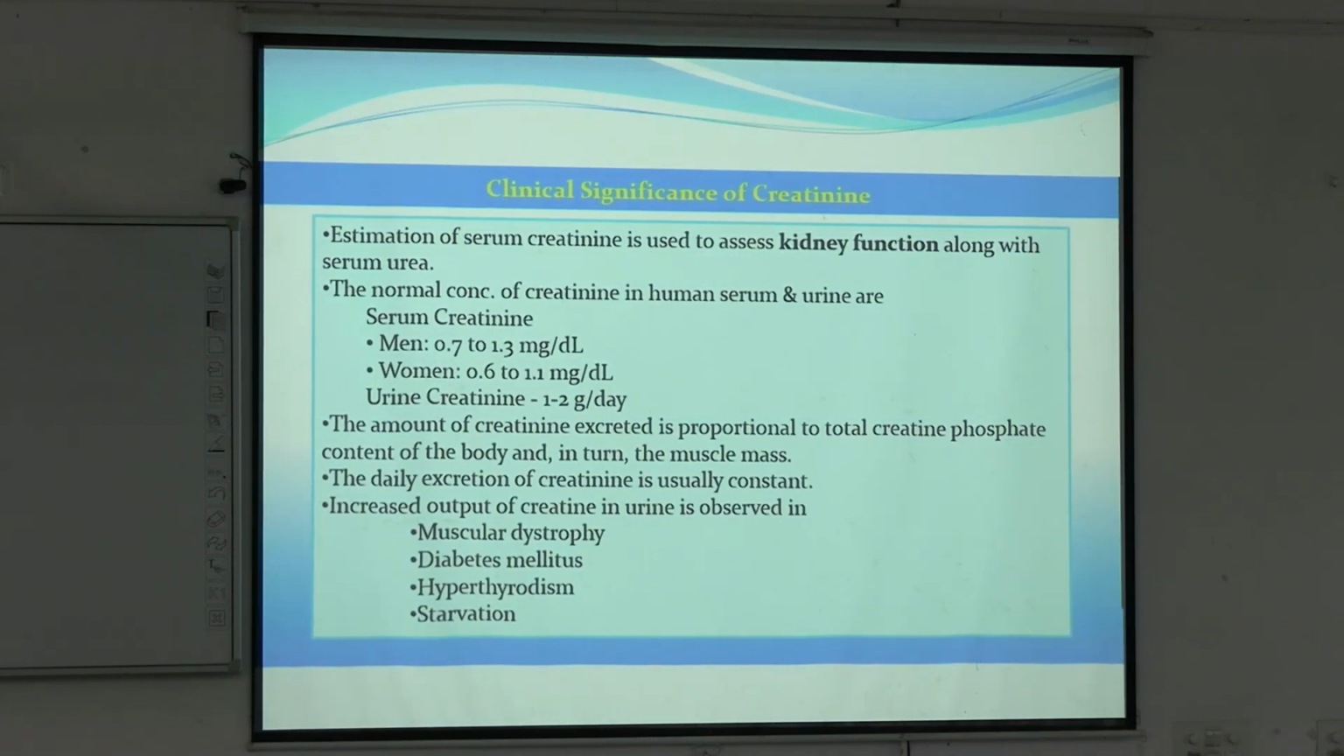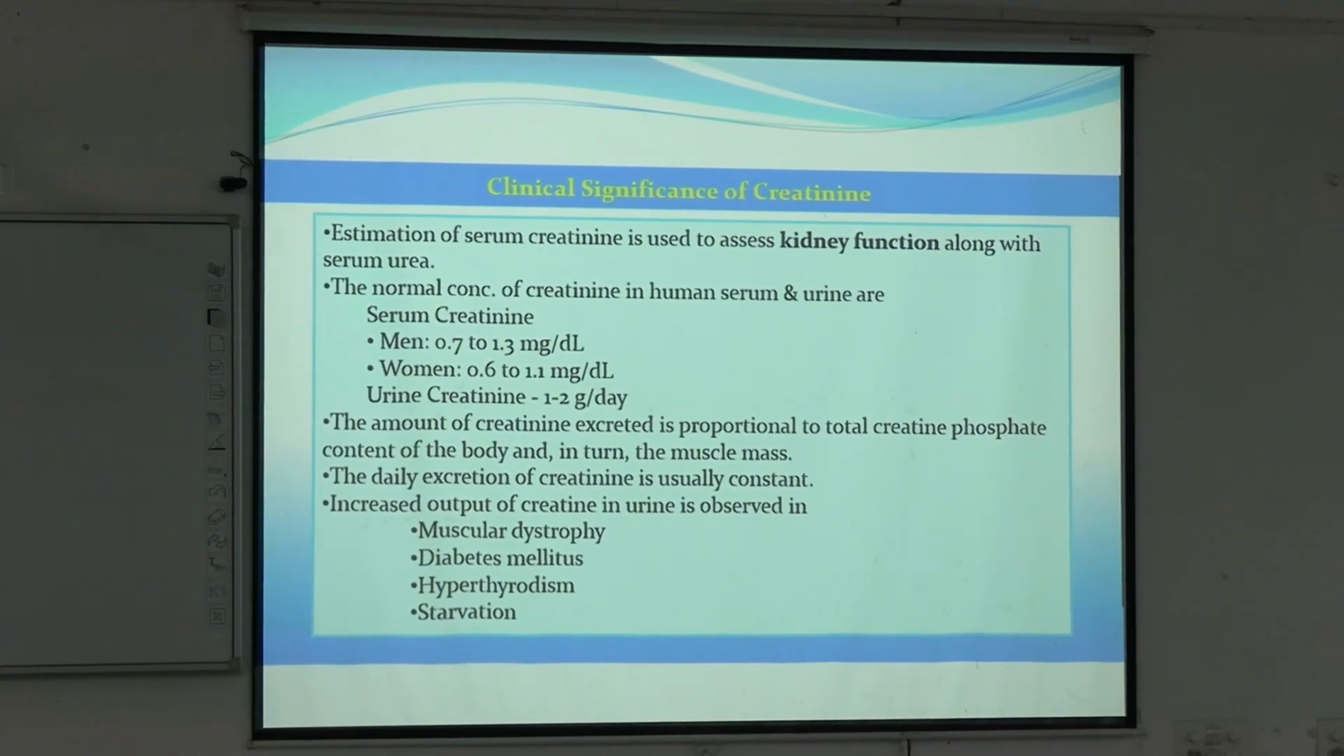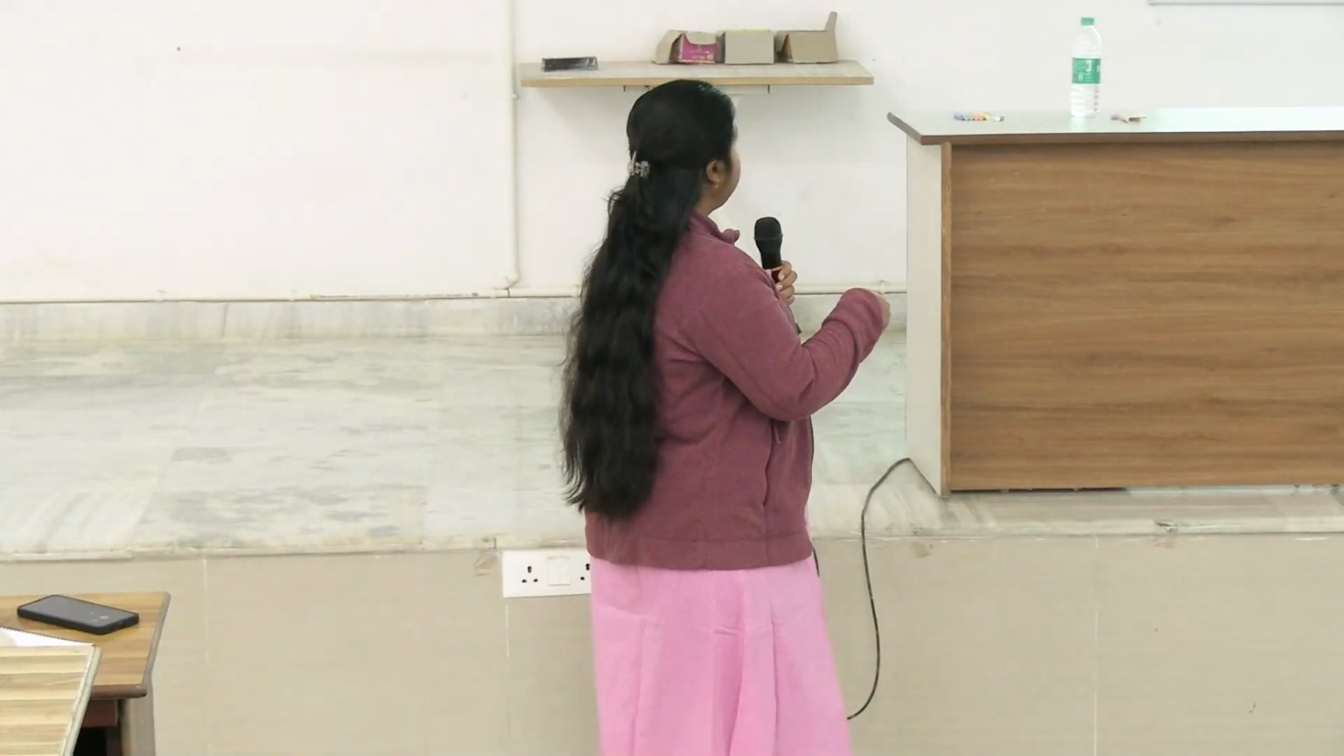Okay, why is creatinine very important? Because it is metabolically inert and it is not reabsorbed or produced in the renal tubular cells. Okay, that's why we use serum creatinine for estimation of kidney function test. So whether the kidney is functioning, a normal kidney will never reabsorb or produce creatinine.